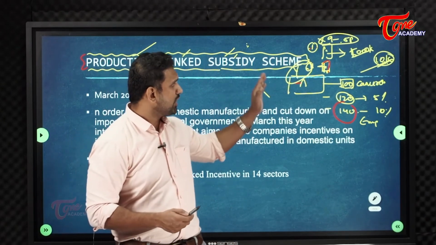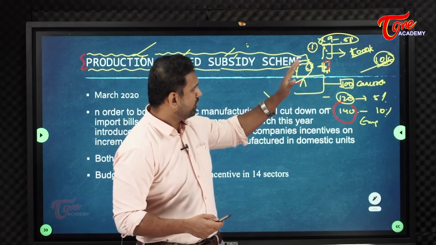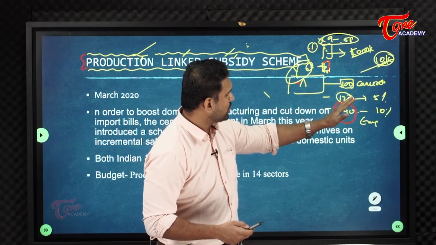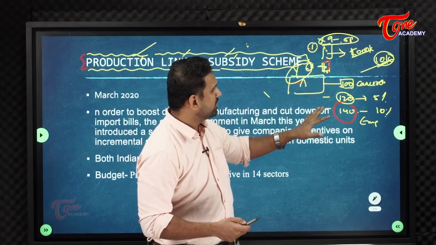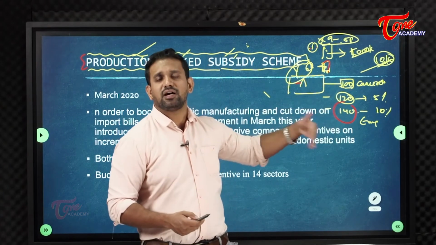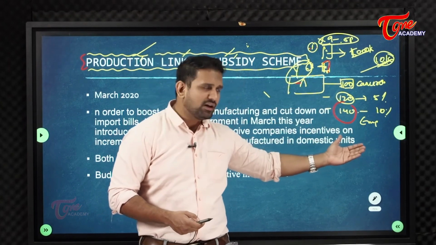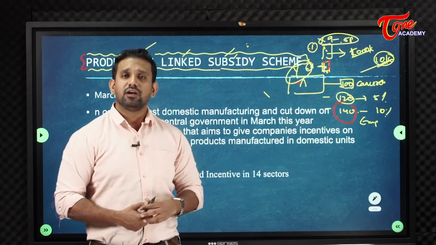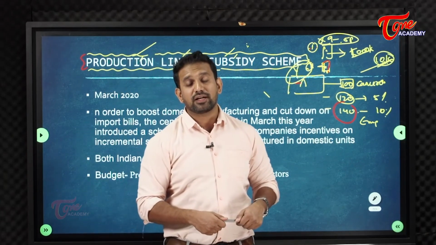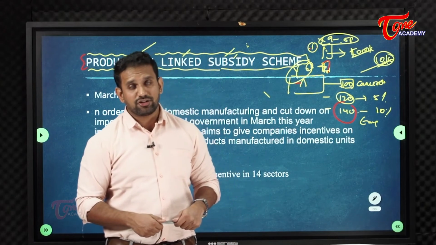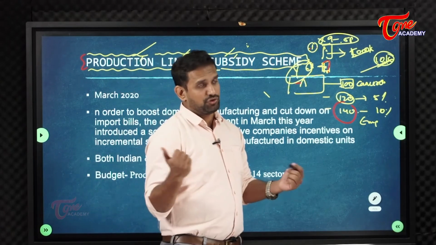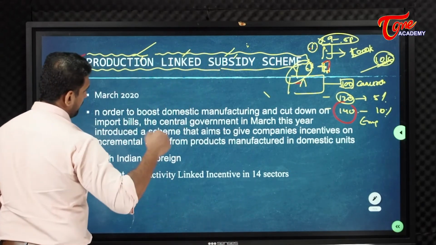Production linked subsidy is for the employment purpose, and also capital assets are created, and the domestic demand could be satisfied very easily, and even excess production could be sold to other countries, and we can get foreign exchange, and our rupee can appreciate. Rupee will be strengthened.